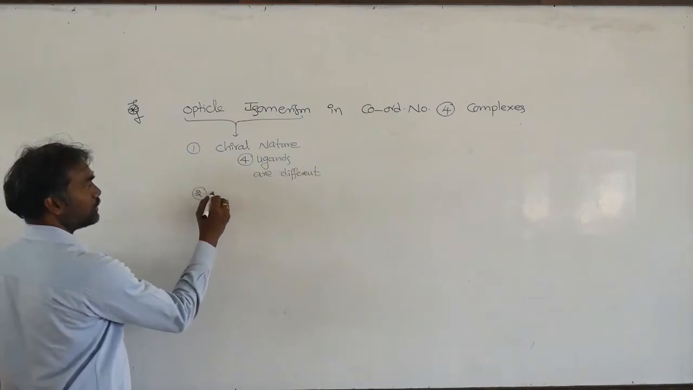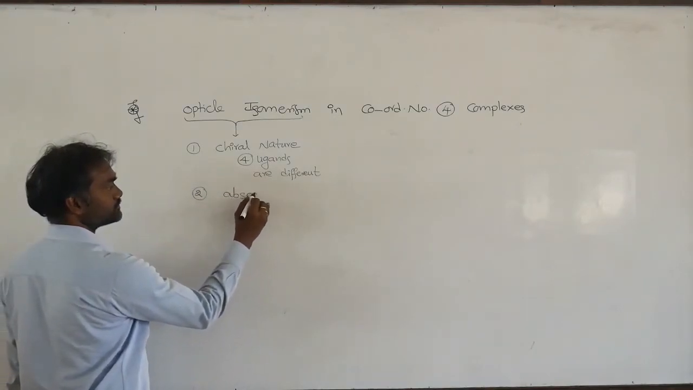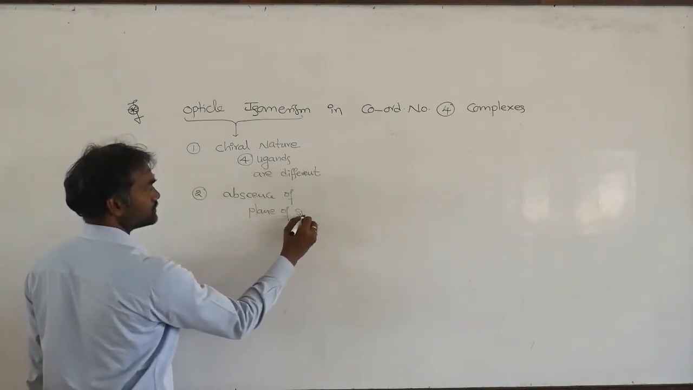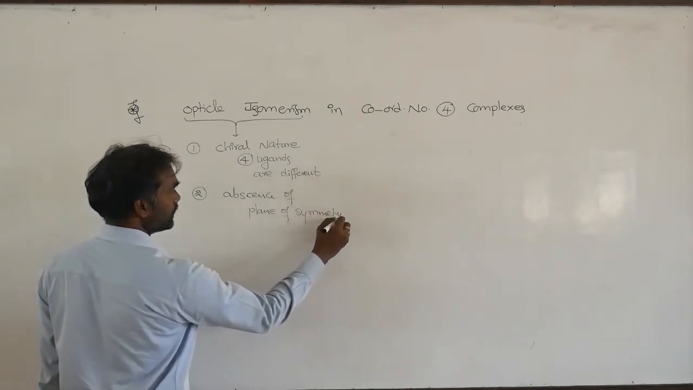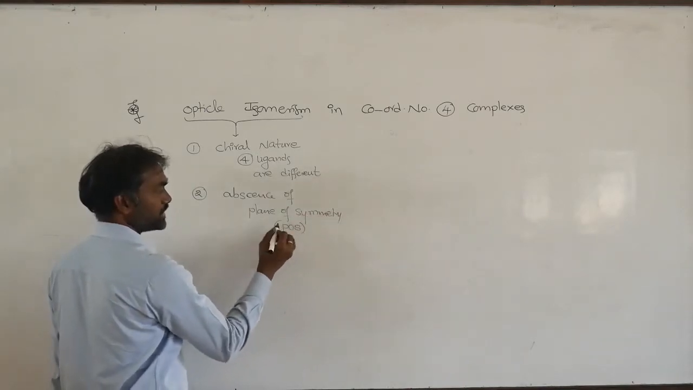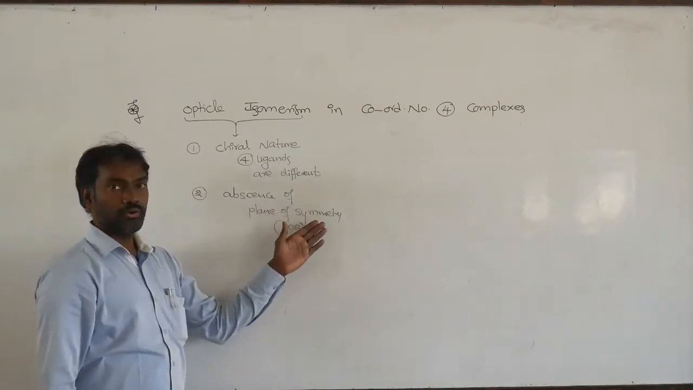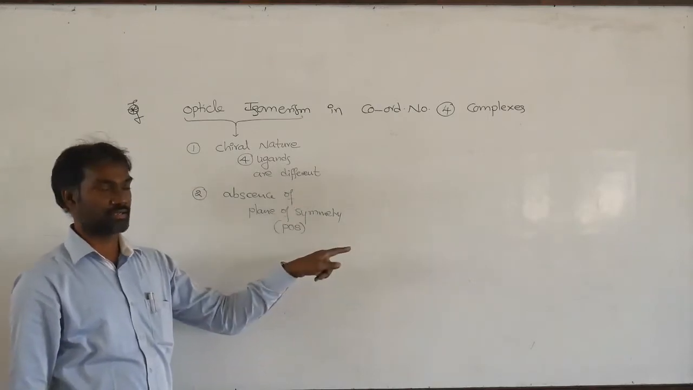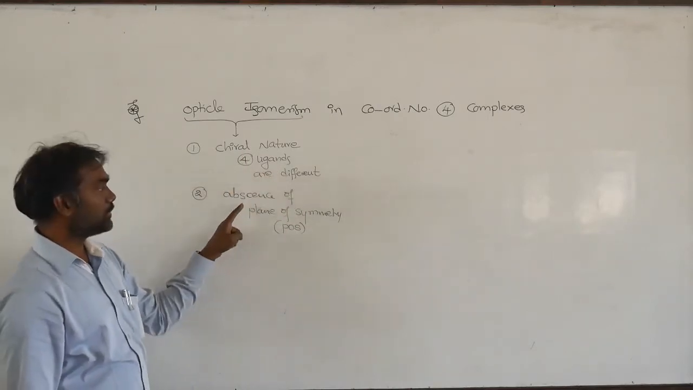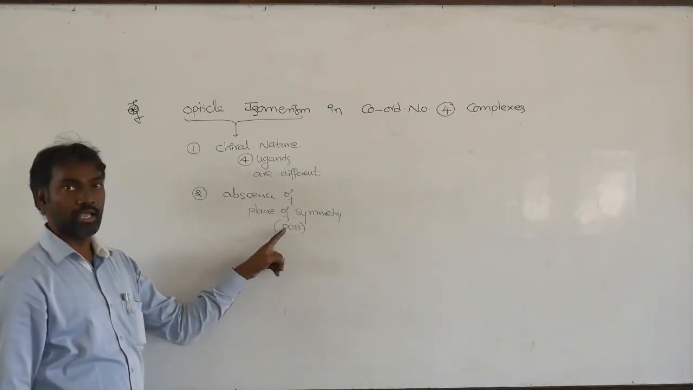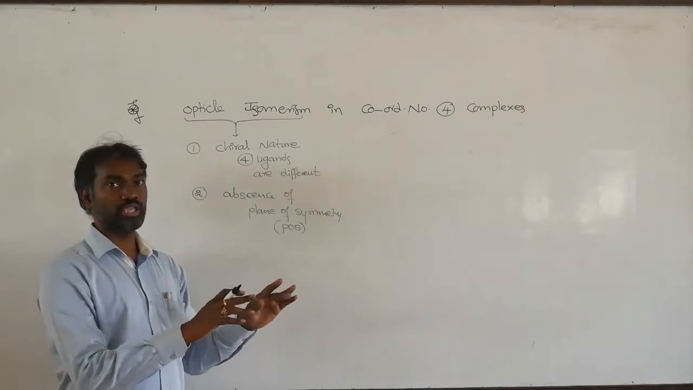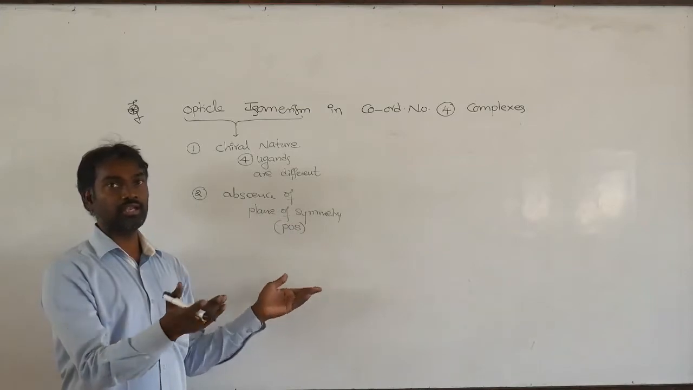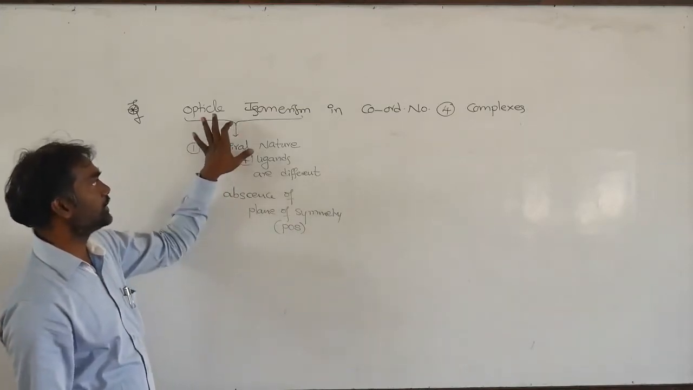Next, absence of plane of symmetry. Plane of symmetry you write as POS. Suppose you cut the molecule into two equal halves. If two equal halves are there, then a plane of symmetry is there, so it is optically inactive. So absence of plane of symmetry is compulsory. If you cut the molecule into two equal halves, it is optically inactive. If you cannot cut the molecule into two equal halves, only then is there optical activity.